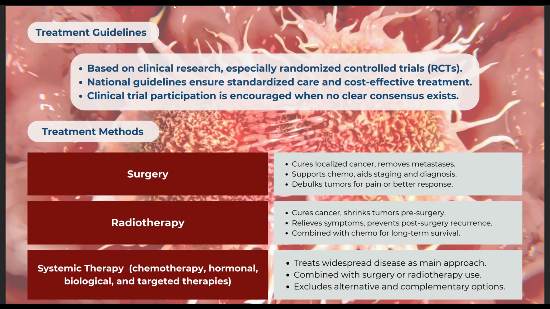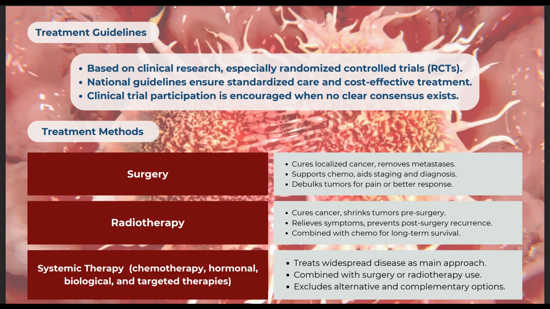And the third one is biological therapy. This includes agents such as monoclonal antibodies, cytokines, and immune checkpoint inhibitors that manipulate the immune system or target specific tumor antigens. And the last type is targeted therapy. It uses drugs designed to interfere with specific molecular pathways involved in tumor growth and survival. Examples of this are tyrosine kinase inhibitors and BRAF inhibitors.